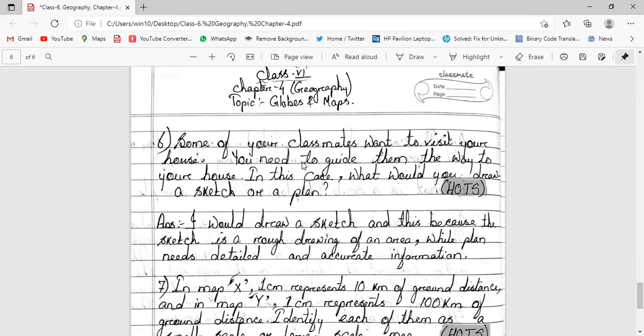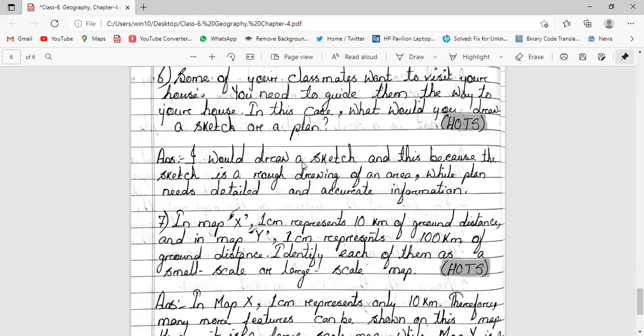Then 7, which is a HOTS question. So students, I have given this HOTS question to you. These are not much important, but still it is there in the book. I have solved them for the knowledge, but in exam it won't come. Question number 6 and 7 will not come in the exam, but still I have solved this for your need. Some of you may think that you need the answer, so for this reason I have solved the answer. You can see here that some of your classmates want to visit your house. You need to guide them the way to your house.